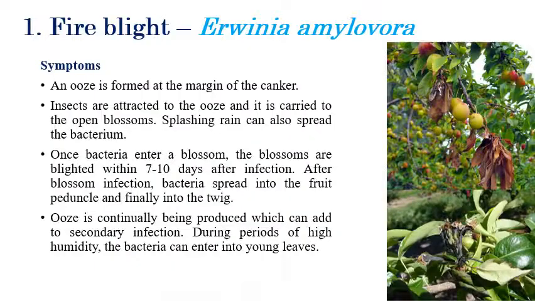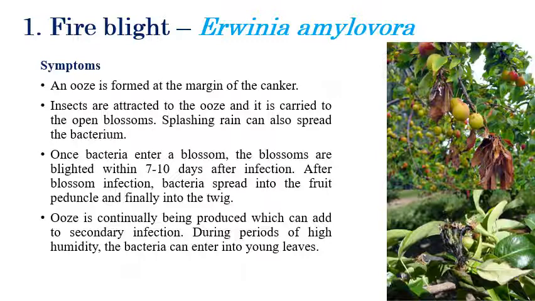So coming to the first disease, fire blight, which is caused by Erwinia amylovora. Here, fire blight of apple as well as fire blight of pear is caused by Erwinia amylovora, as I told you in the apple presentation. Actually, this disease, fire blight, was initially discovered in pear. Later, it was also discovered in apple. That's why fire blight of apple and pear is caused by Erwinia amylovora.